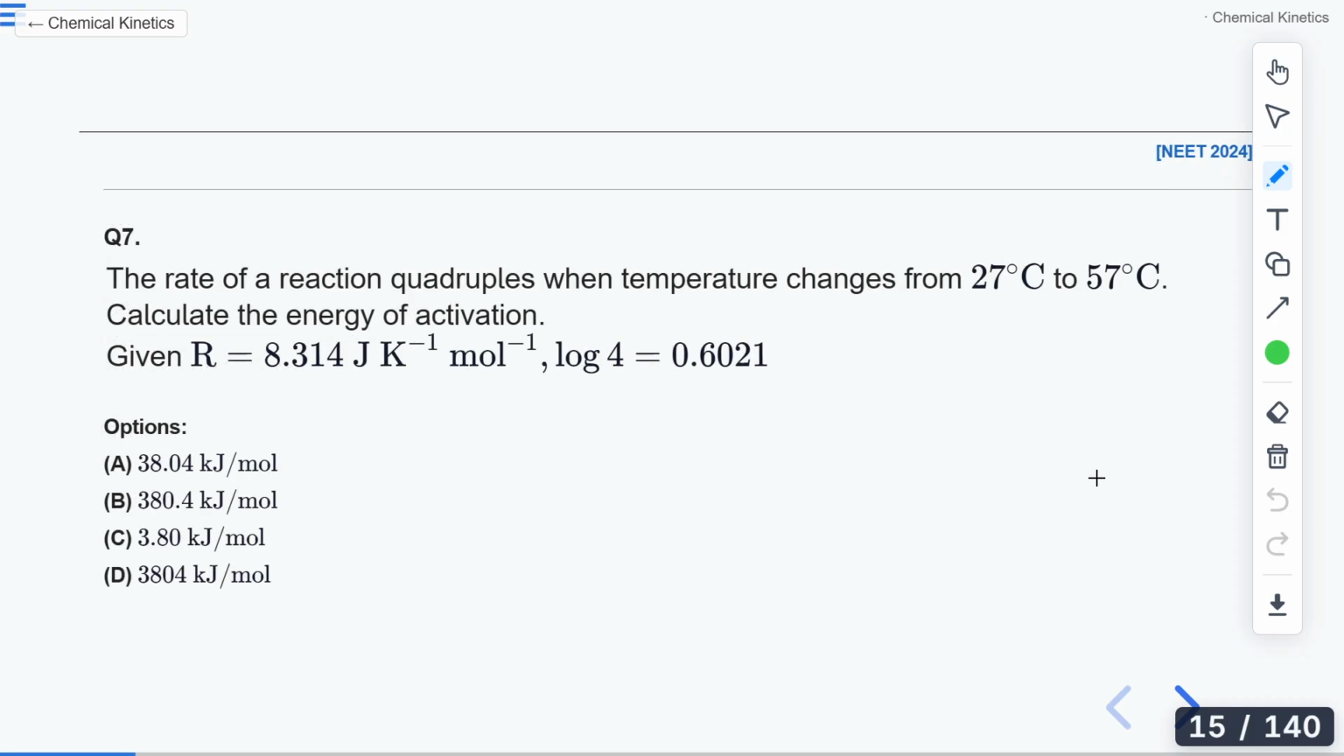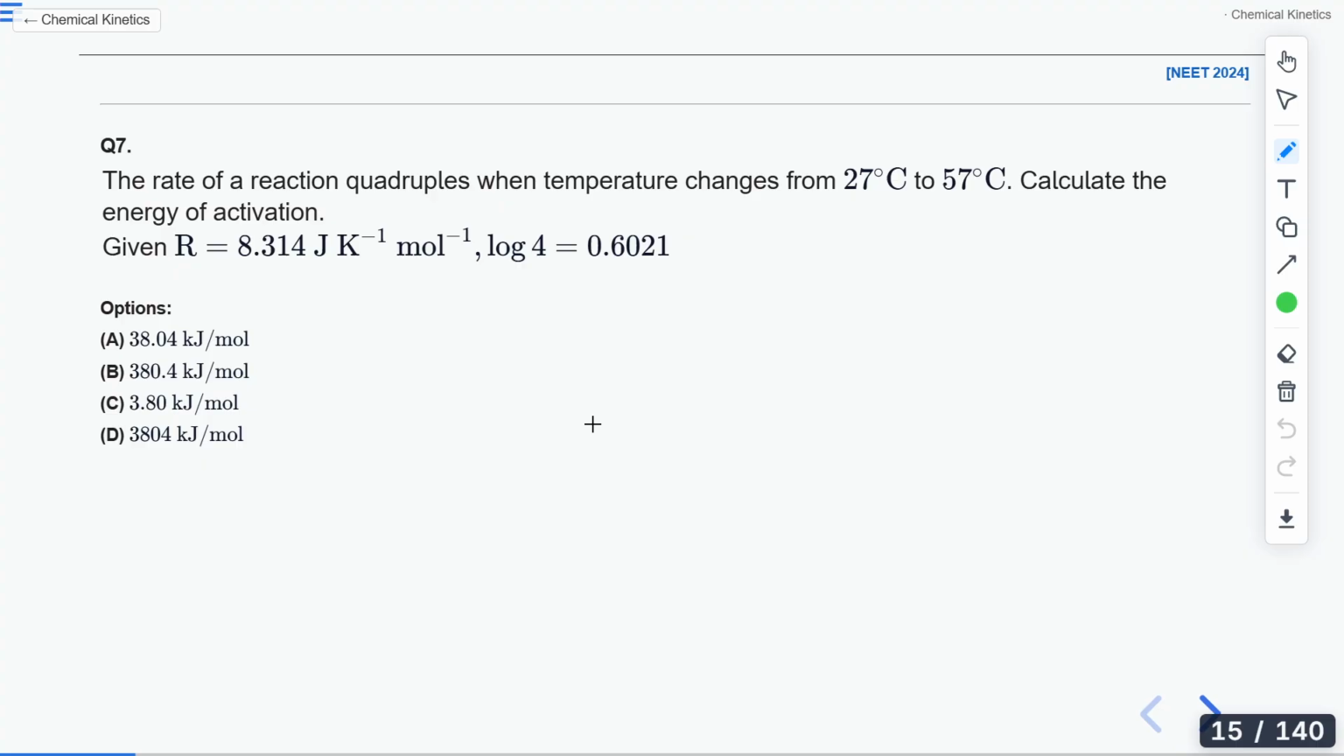So here is your next question. The rate of a reaction quadruples when temperature changes from 27 degrees Celsius to 57 degrees Celsius. You have to calculate the activation energy. Four different values are given in the options, and you are given the value of R and log 4 as well.